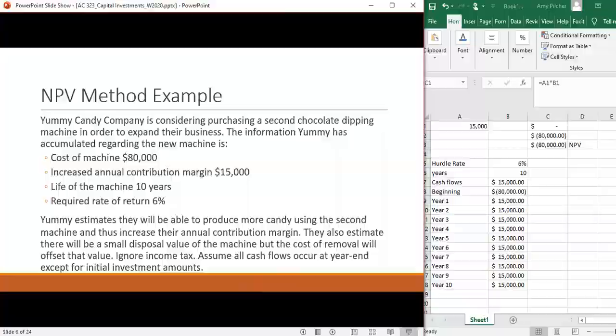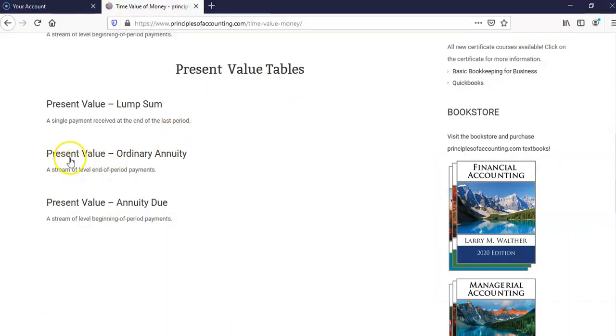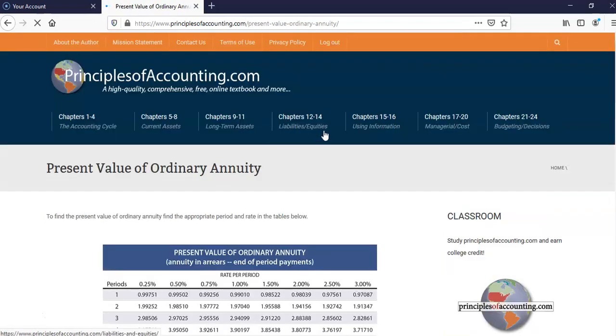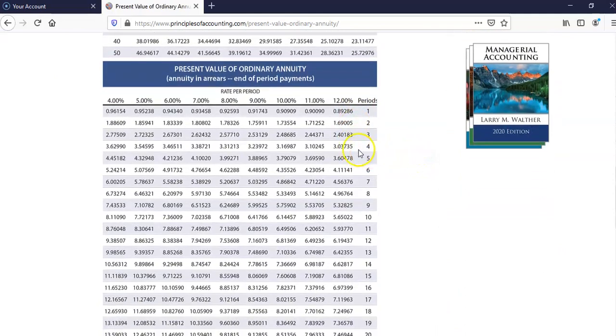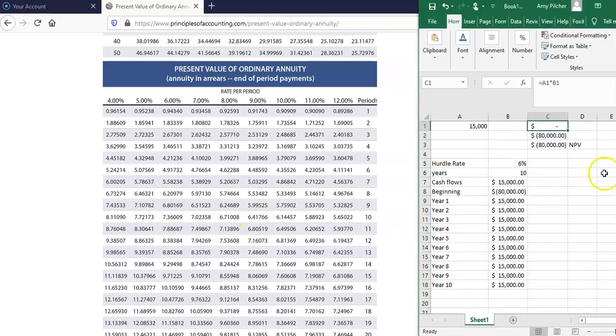So we're going to go to the present value of annuity, and I've just looked up on the internet for time value of money tables. So we want the present value of an annuity. We want 6% for 10 years. So if we look at 6% for 10 years, we see the factor we're going to use, 7.36. So we take 15,000 times that factor of 7.36.